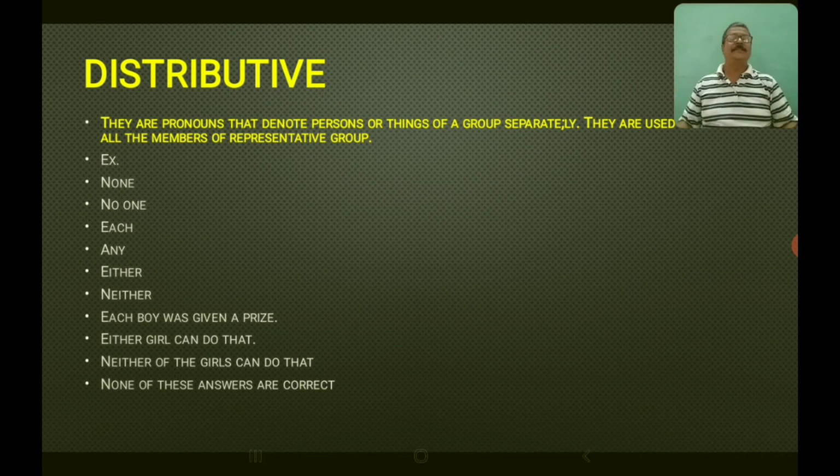Neither of the girls can do that. So there are two girls again. Both of them cannot do that. So then you say neither of the girls can do that. So either or neither, they are distributive pronouns. None of these answers are correct. Again, none and no one are distributive pronouns.